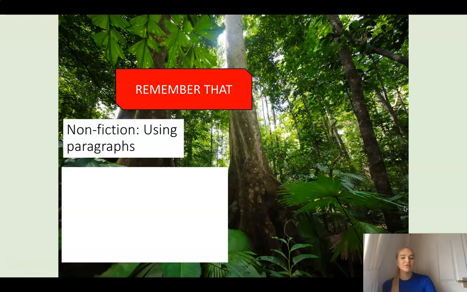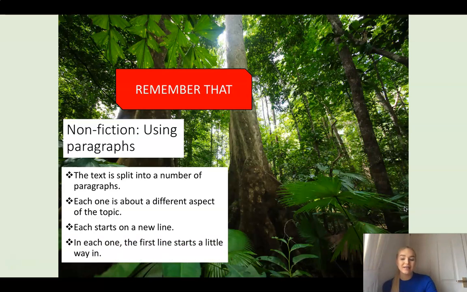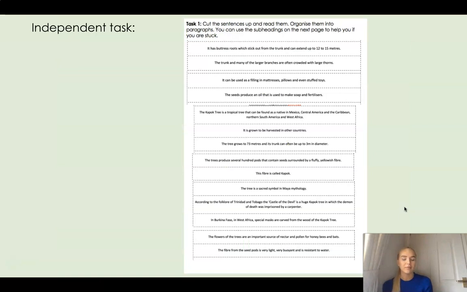That's right, when we are using non-fiction paragraphs, the text will be split into a number of paragraphs. Each one is about a different topic or aspect of the topic. Each one starts on a new line, and the first line always starts a little way in. So well done if you remembered that. Your task today, you've got some different sentences here.